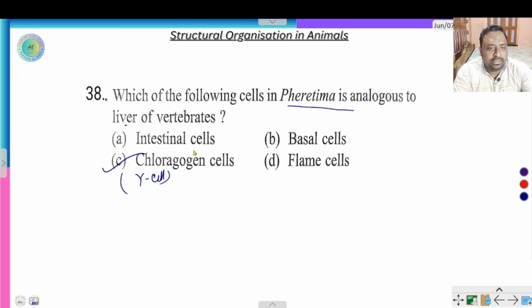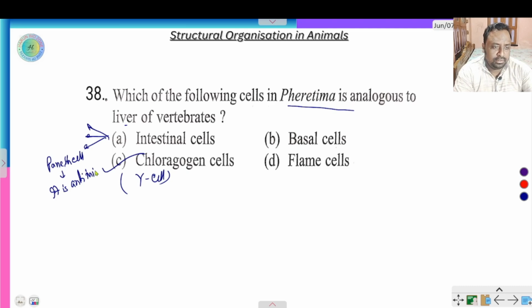Okay. Then intestinal cells. There are three types of intestinal cells present. Number one, Paneth cell. It has antimicrobial activity.